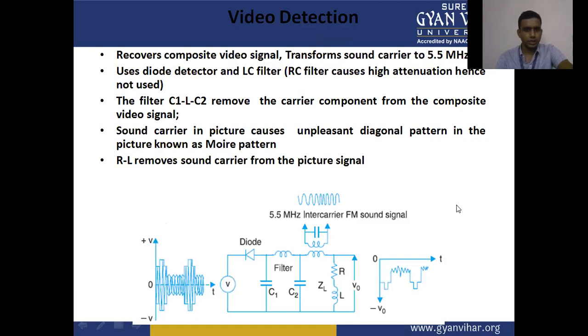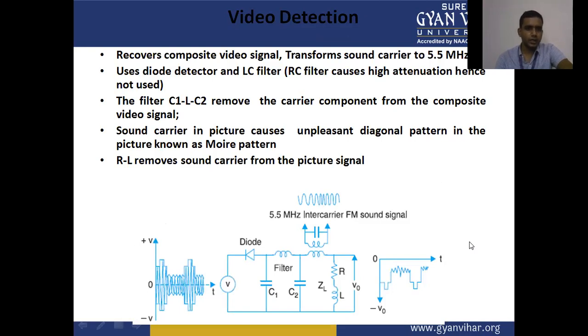Video detection recovers the composite video signal and transforms the sound carrier to 5.5 megahertz. Use a diode detector and an LC circuit. The filter C1 and L removes the carrier component from the composite video signal.